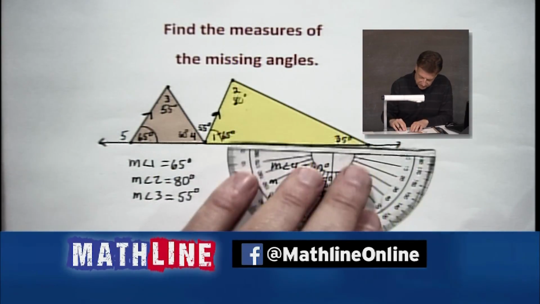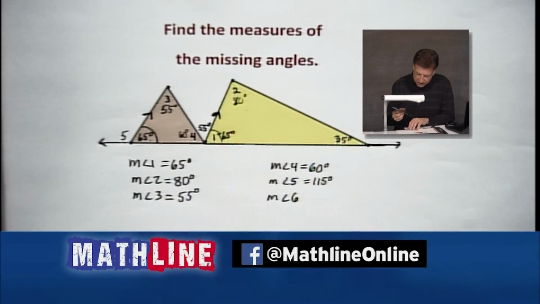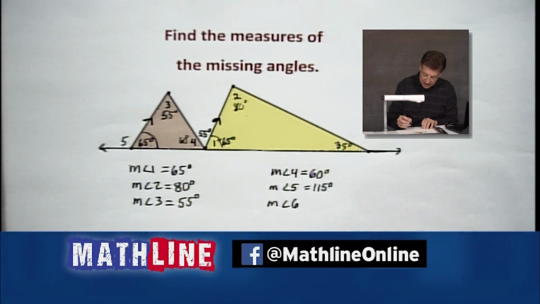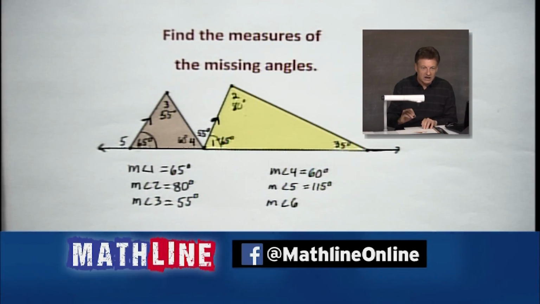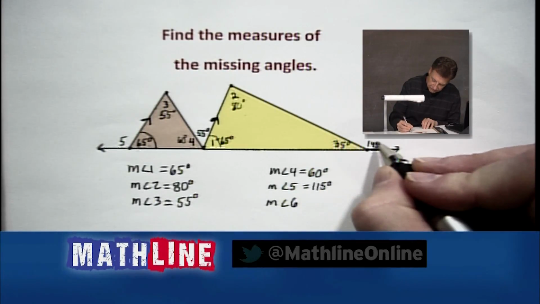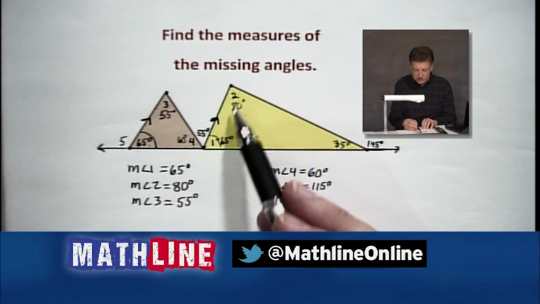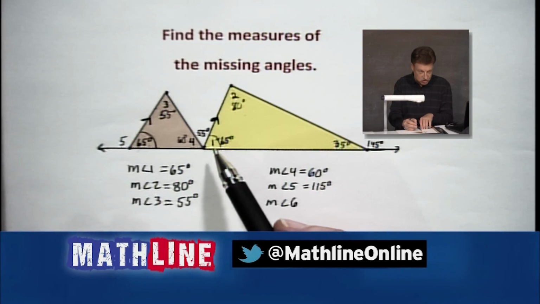And it always helps if I use the protractor, doesn't it? Let's do it. Right there we go. And guess what? Slip that down just a tad. And we got another linear pair action going on here. And it looks like that's going to be about 145 degrees. Now I want you to notice again, how does that 145 relate to angle 1 and 2?